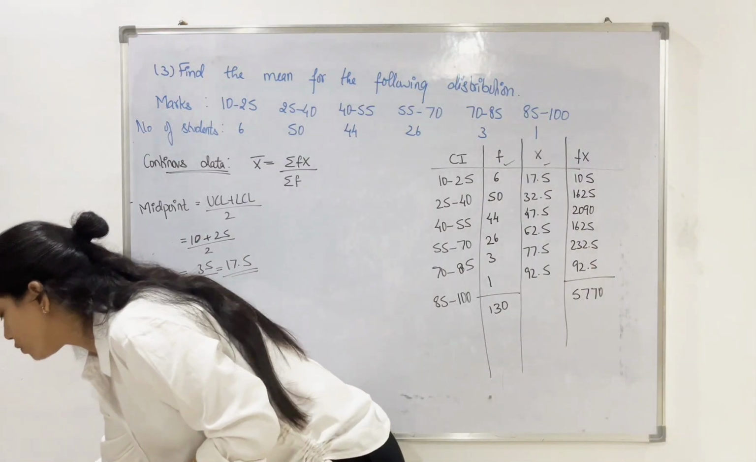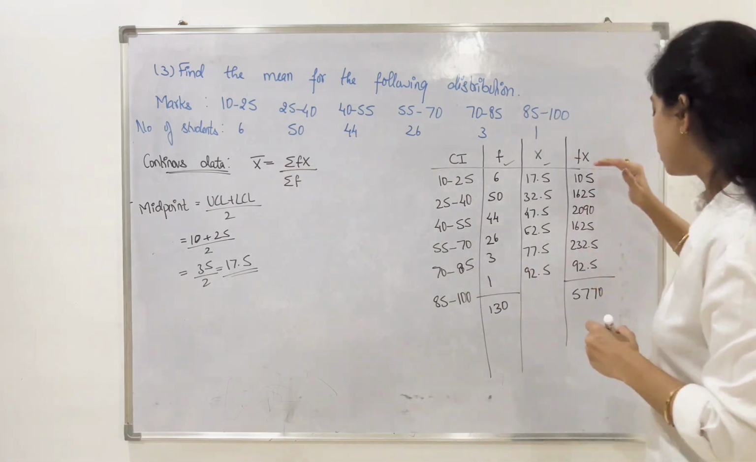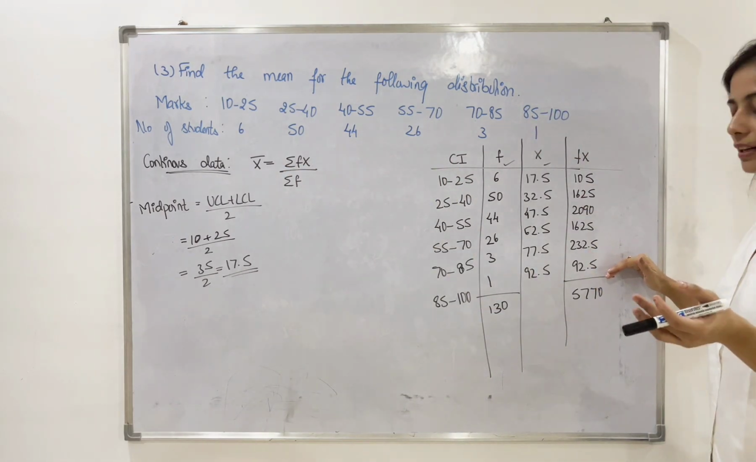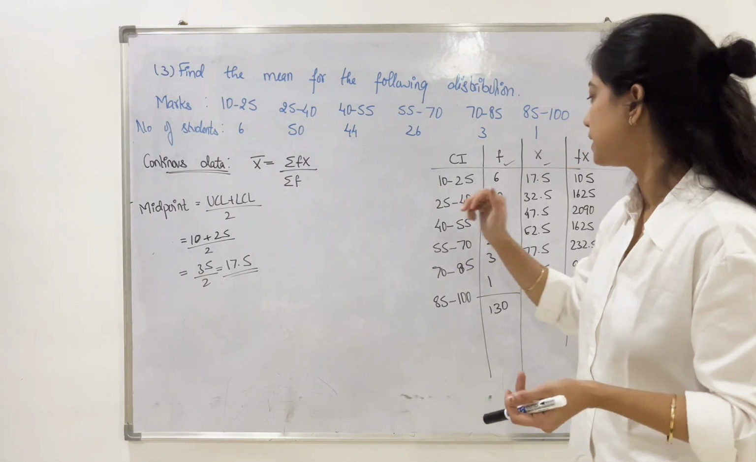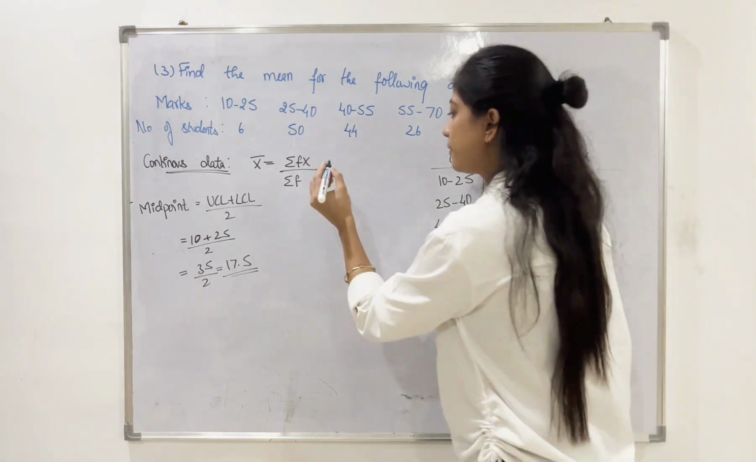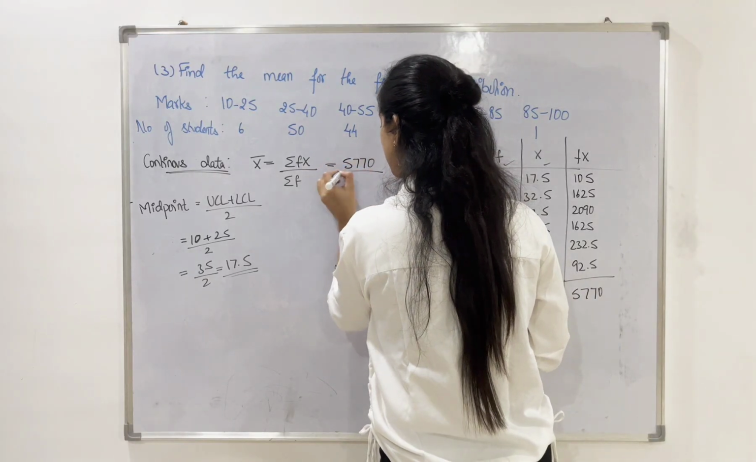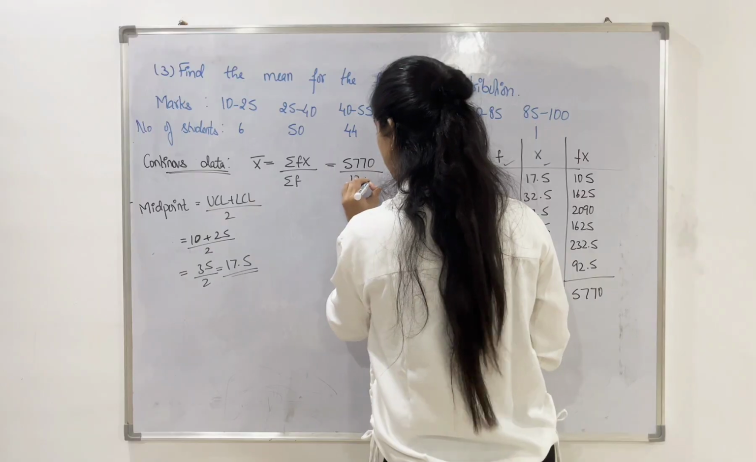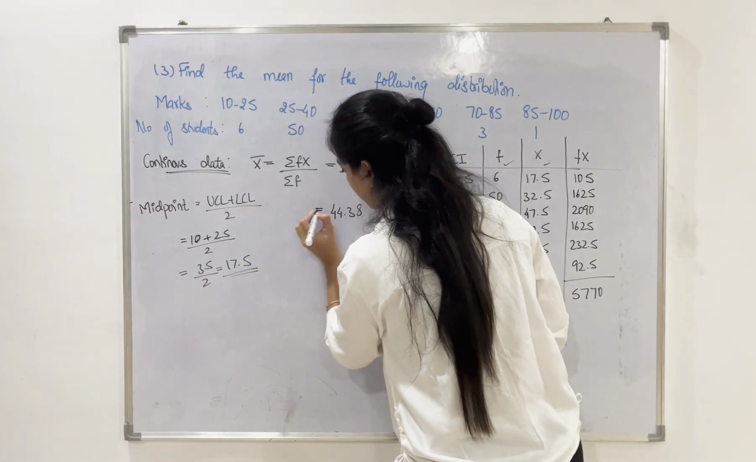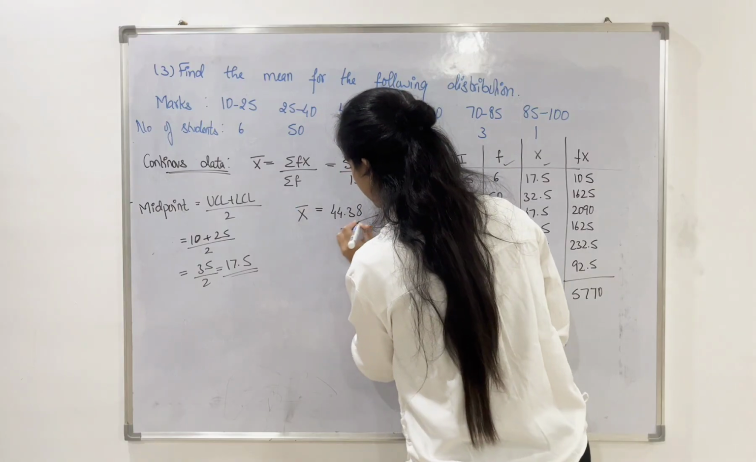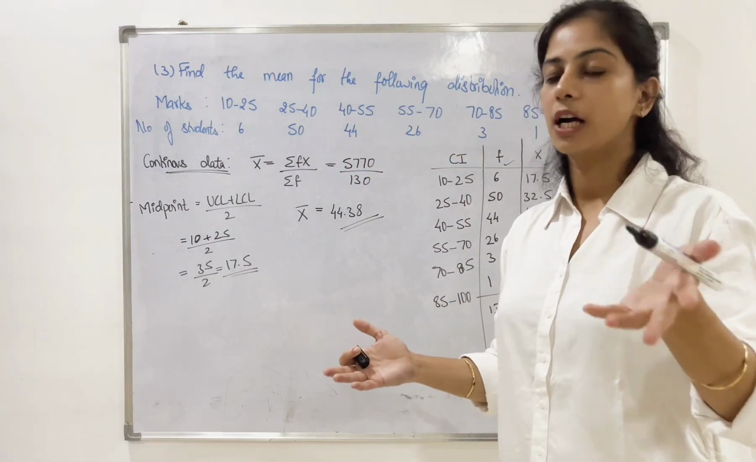In this case, we need to take the sum of frequency into x. So we have multiplied all the values and taken the sum, which is 5770, and divided by the total frequency, which is nothing but 130. We will be applying this in the formula: 5770 by 130, and the answer is 44.38. So this is the value of x bar. This is how we solve the question for continuous data.